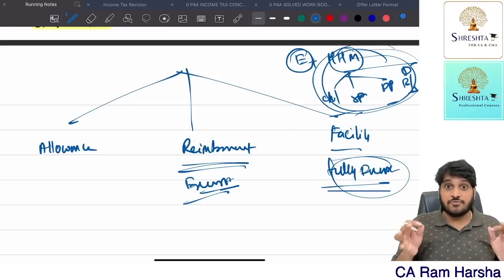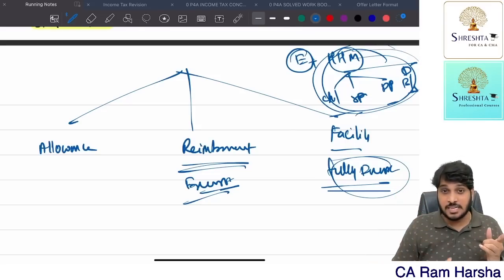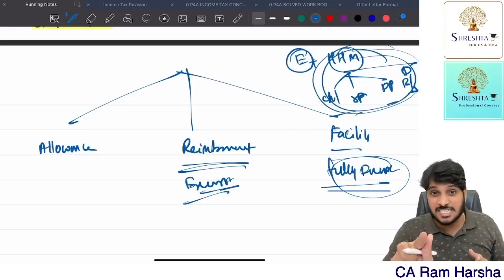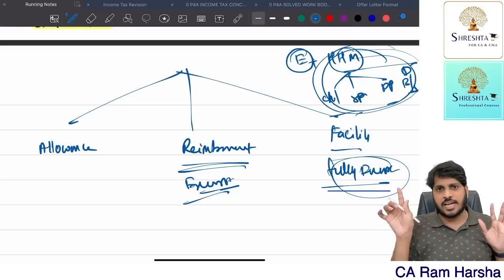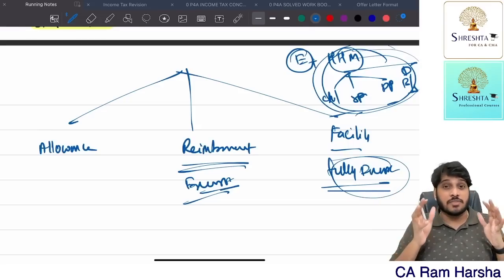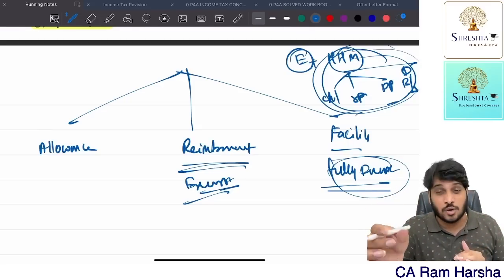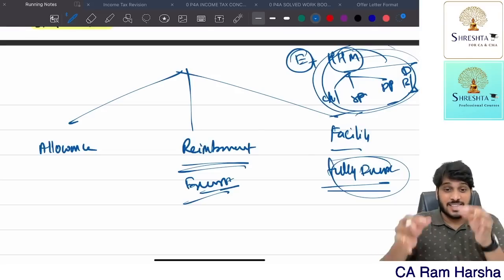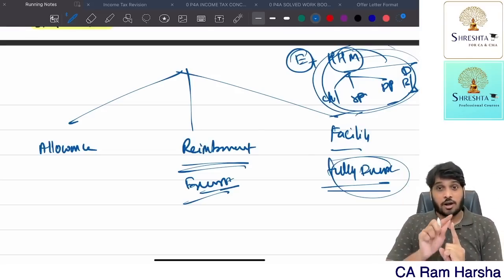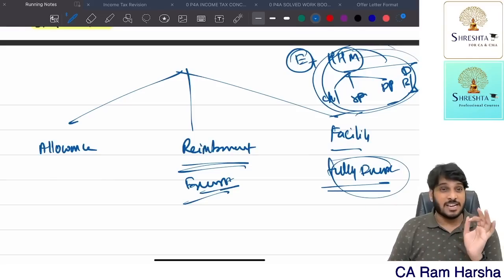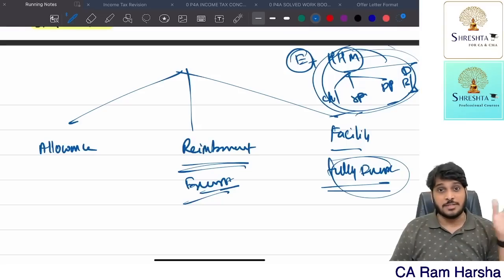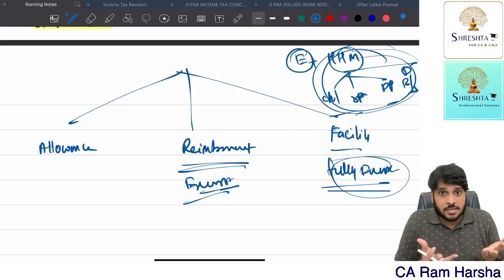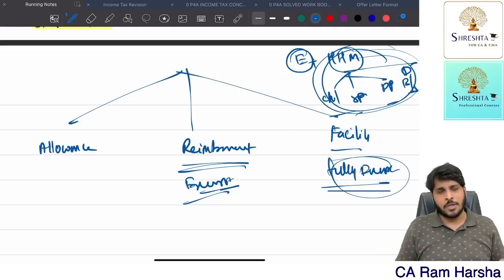Only if the medical treatment is taken in a government hospital, or if the medical treatment is for prescribed diseases given by the Chief Commissioner of Income Tax or Principal Chief Commissioner of Income Tax, or if the medical treatment expenditure is for COVID illness of the employee or family member. For these purposes, he spends some medical expenditure, the company reimburses, then only it is exempt. Suppose the employee or family member is getting medical treatment in a private clinic, in a nursing home, or with a family doctor, and the employer is reimbursing it, it is fully taxed.